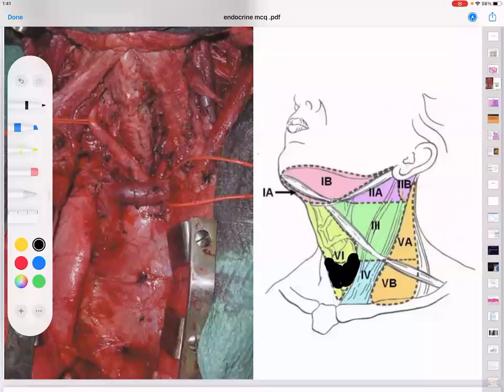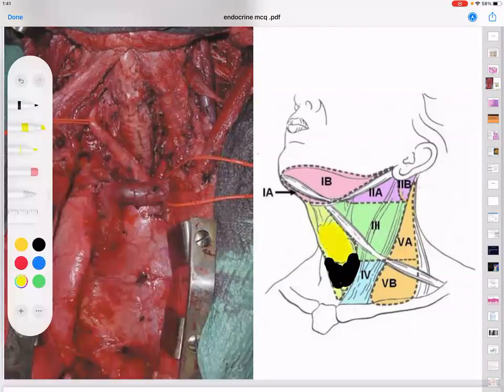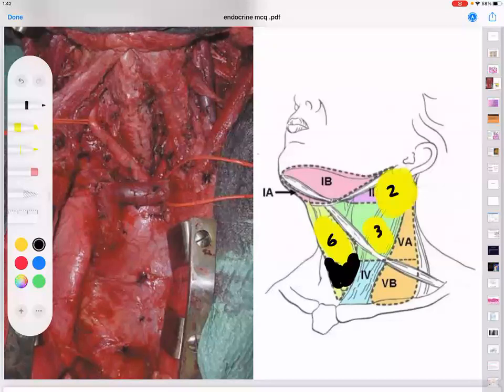Okay. So now tell me, what is the first area that these lymphatics will go to? This is the precricoid, pretracheal. So this is level 6. Then it will go to which level? Level 2. Or it can go to which level? Level 3.